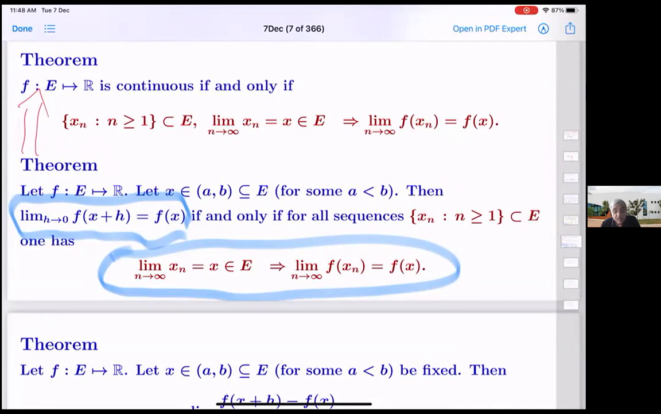So this connection between sequential convergence and convergence of real valued functions, various versions are there, and I have listed them here. Go over it and see that you understand those.